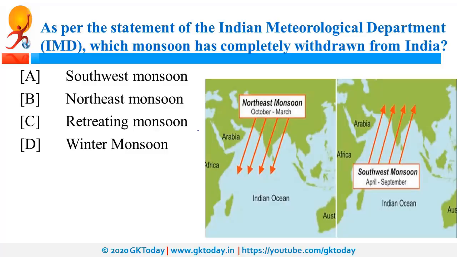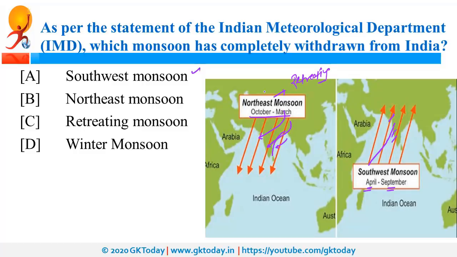So it is the southwest monsoon. During the time period of April to September, the direction of winds is like this, that is from southwest. So it will create rainfall in these areas. And during the time period of October to March, the direction of winds is this way. So this will cause rainfall in the eastern side of India. So this northeast monsoon is also known as the retreating monsoon.